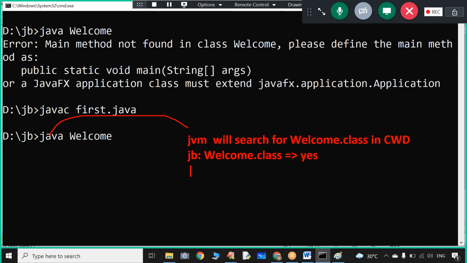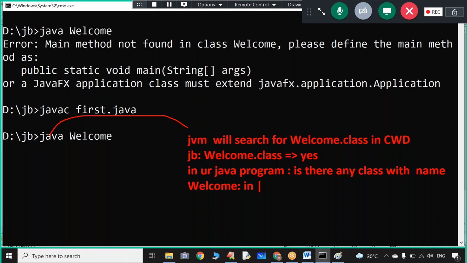Now after that, in your Java program, is there any class with the name welcome? It is going to check. In that, is there any JVM understandable main method?